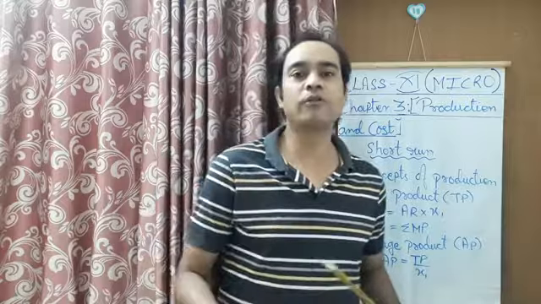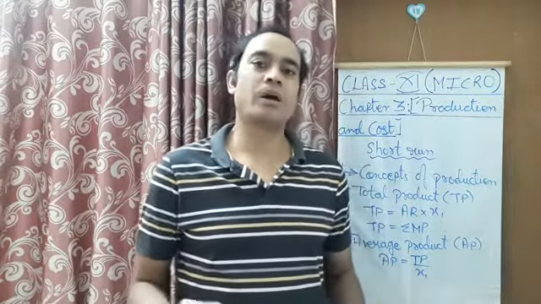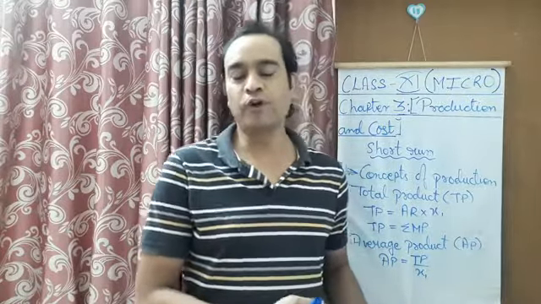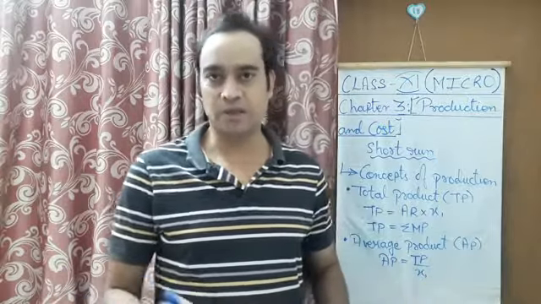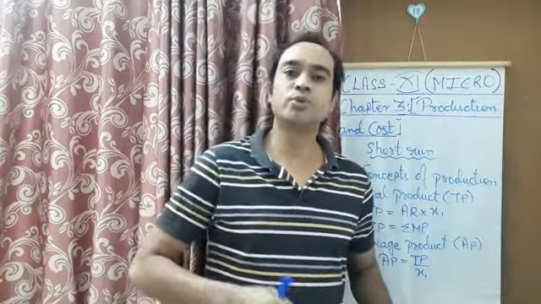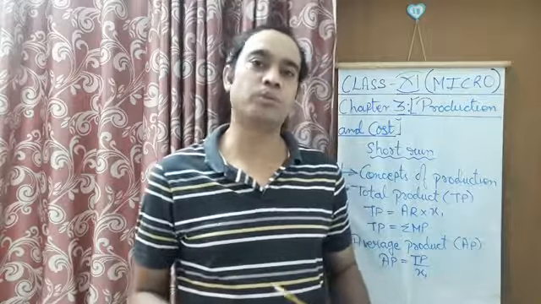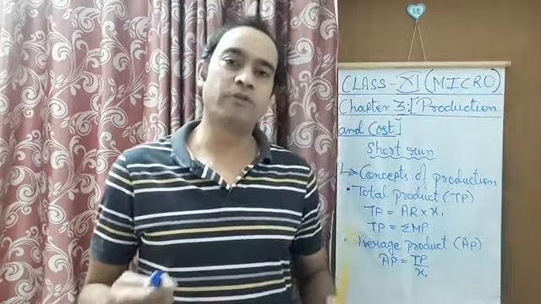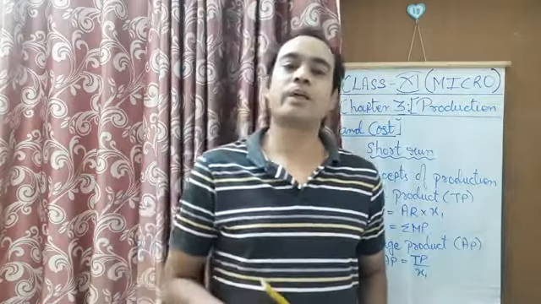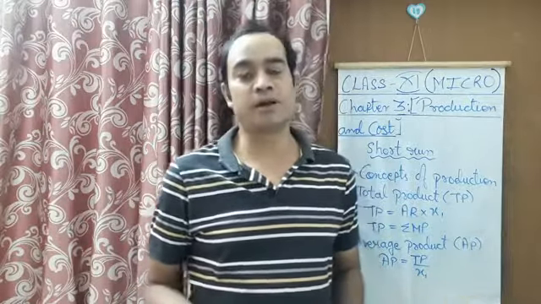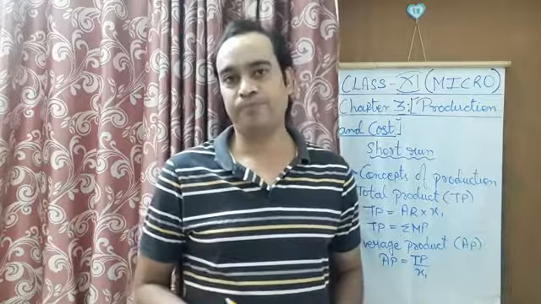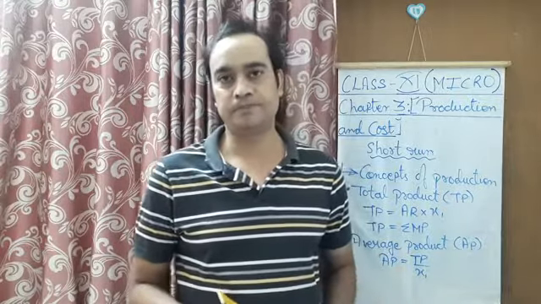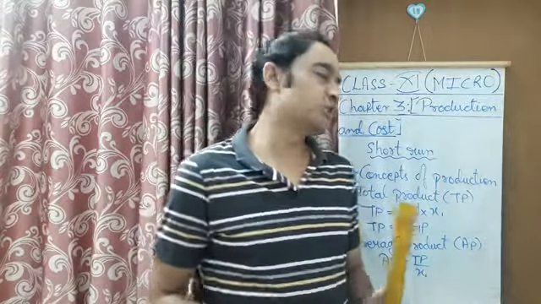As the level of output increases, the profit of the firm is also going to increase, and this is why the firm wants to increase output more and more. So for that, in the short run, there is only one way to increase the output, by increasing the variable factors, that is labor or raw material, etc. So this is total product.